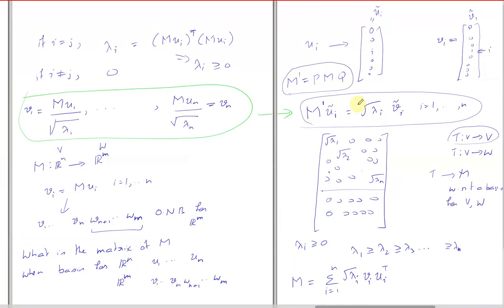And how did we get 0 rows for the next? How did this become diagonal like this? How did we get 0 rows? So just a second.